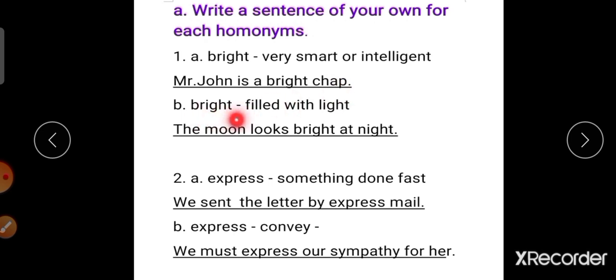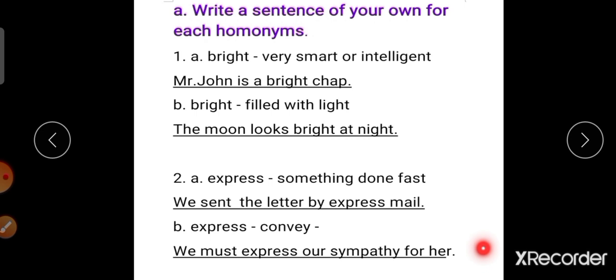Next one, bright, filled with light. So the sentence is, the moon looks bright at night. Next, express, something done fast. We sent the letter by express mail. Next, express meaning convey. We must express our sympathy for her.